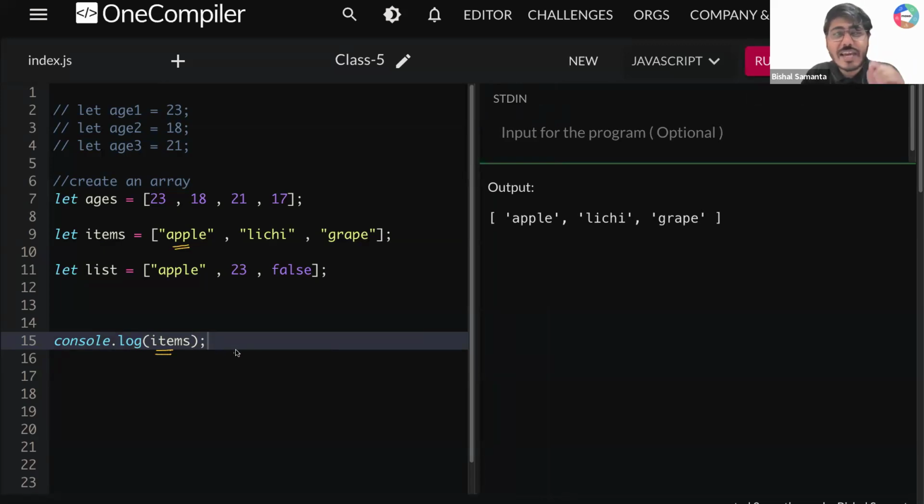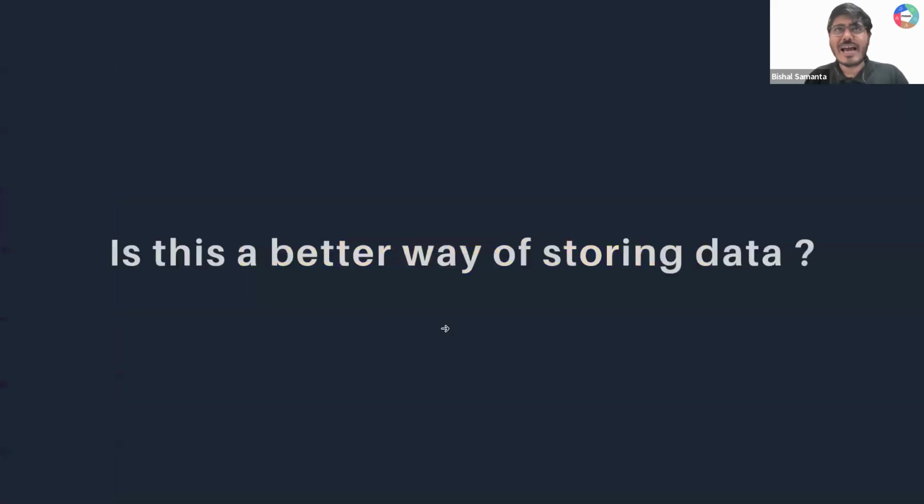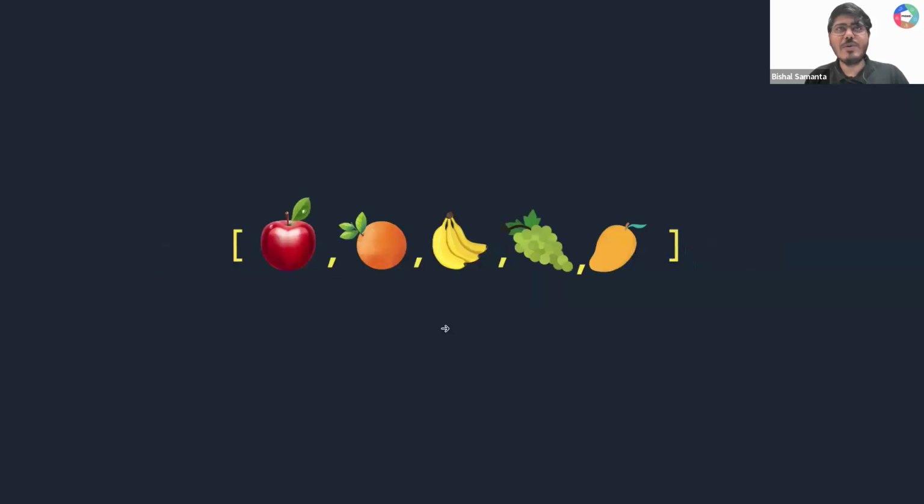How can I access a particular element inside my array? That is something we are going to learn in part 2. So let's understand how to do this. Okay, so for that let's come here. Now tell me one thing, guys, how many elements are present in this array? 1, 2, 3, 4, 5. Okay, 5 elements are present in this array.